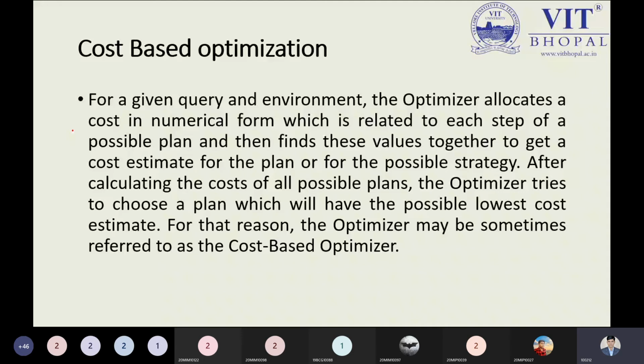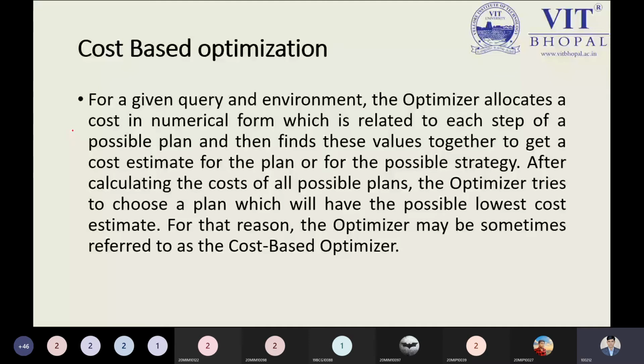In cost based optimization, before performing it you must have the concept of estimating the query cost. If you know that, then you can continue. Query evaluation is not an easy job. It takes much time.